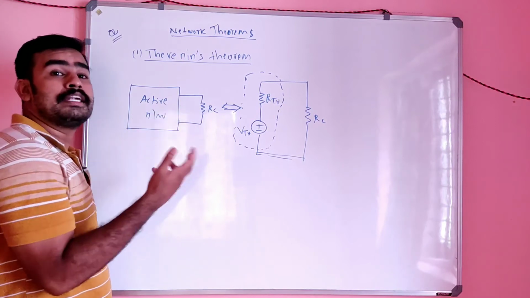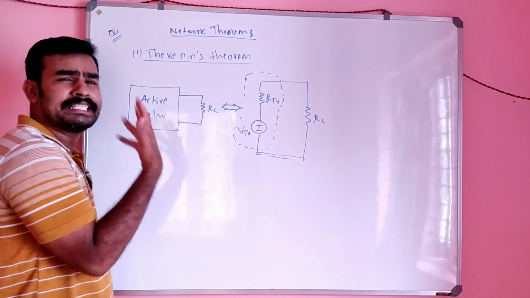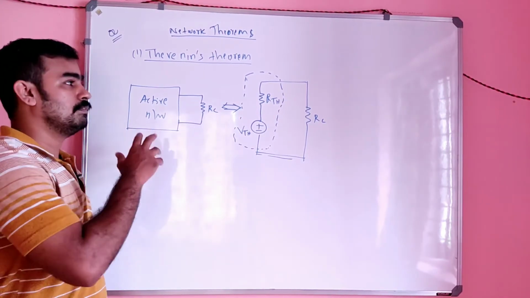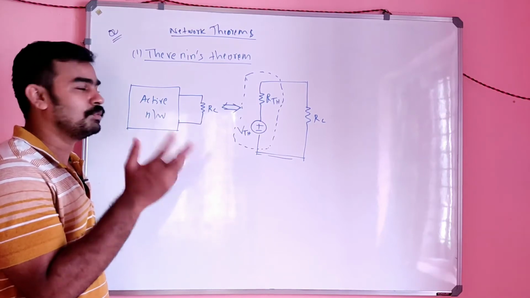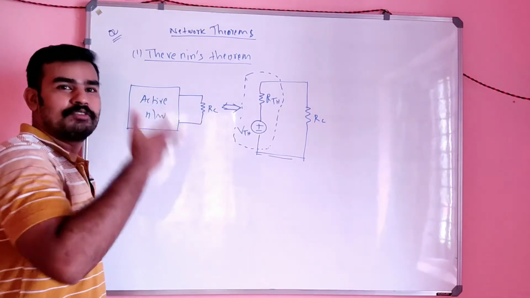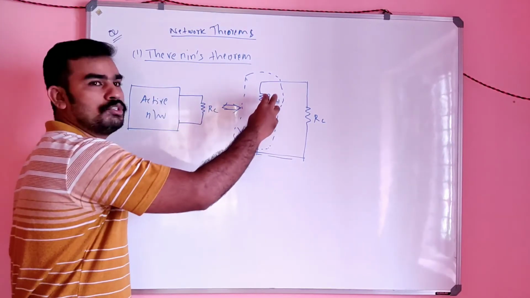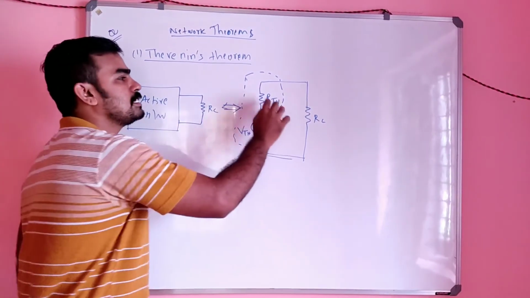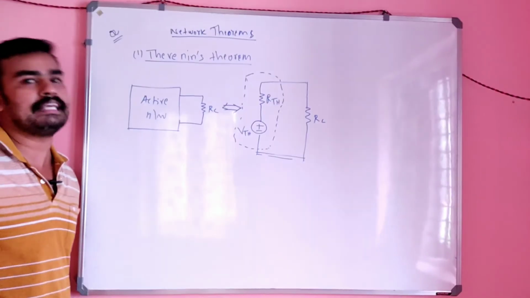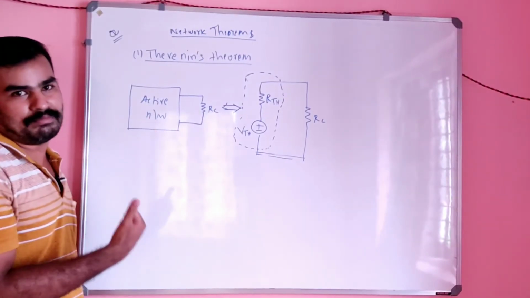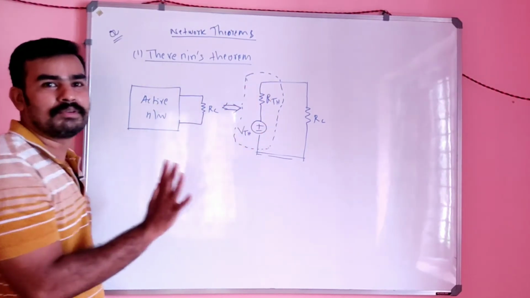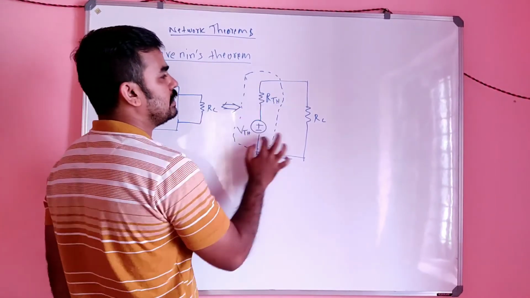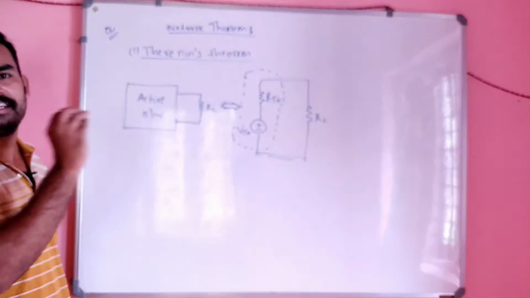Even if it contains hundreds or 200s of voltage sources, current sources, elements like that, consider resistors only, not capacitors and inductors, it can be converted to a voltage source in series with a resistor. This is called Thevenin's theorem. This is actually a DC network theorem. It consists of DC elements only, DC circuit only. That is why it is called a DC network theorem. So a voltage source in series with a resistor is the Thevenin equivalent circuit.